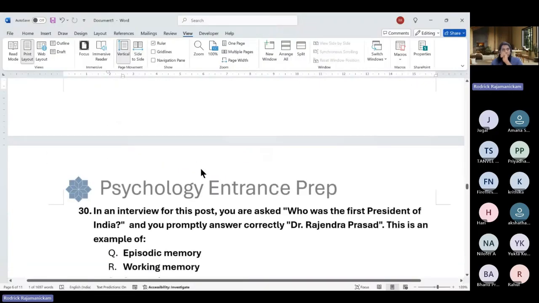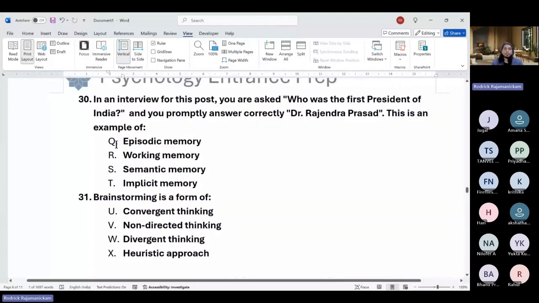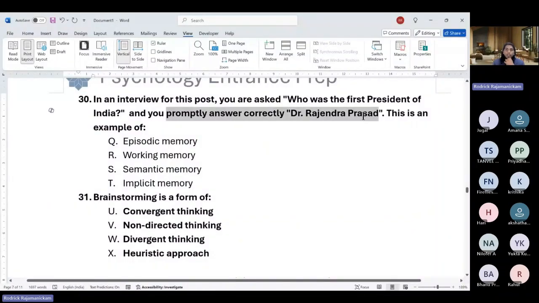Okay, so moving on. In an interview for a post, you are asked who was the first president of India, and you promptly answered Dr. Rajendra Prasad. This is an example of which memory? QRST.